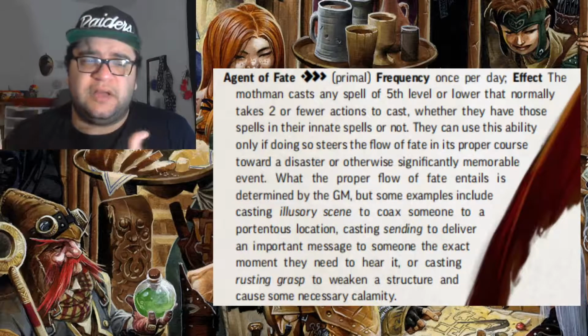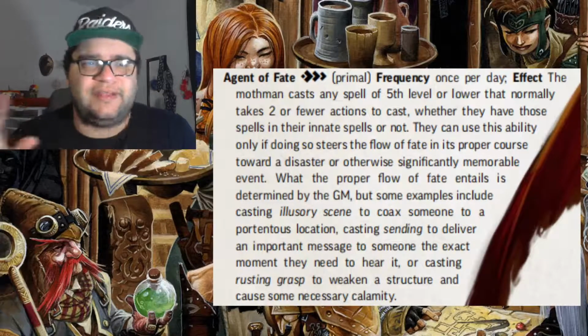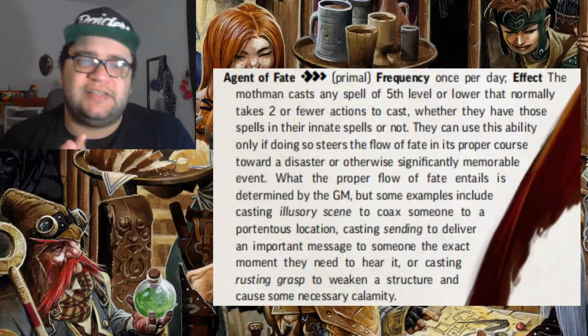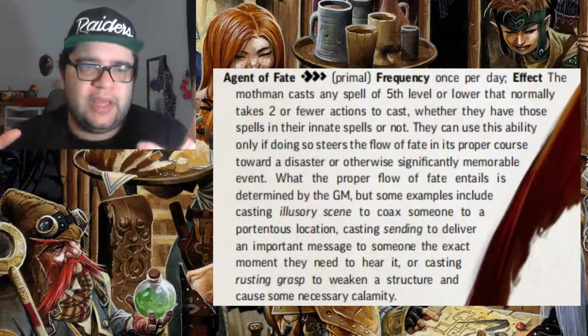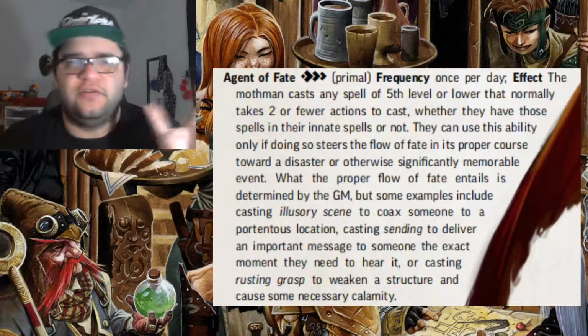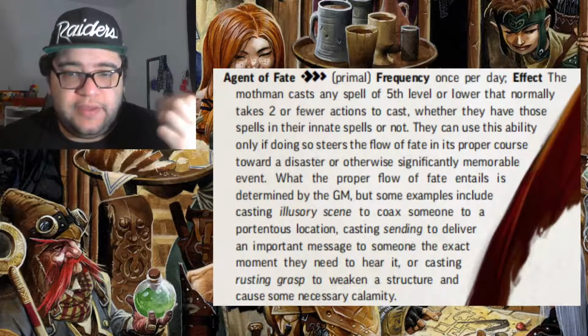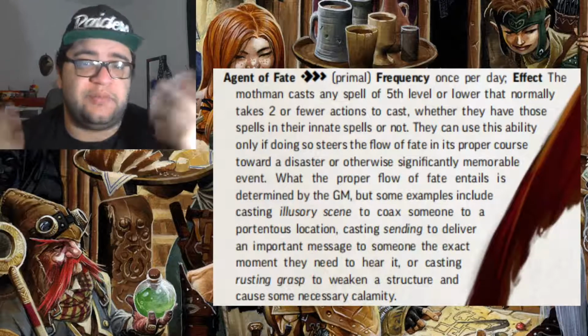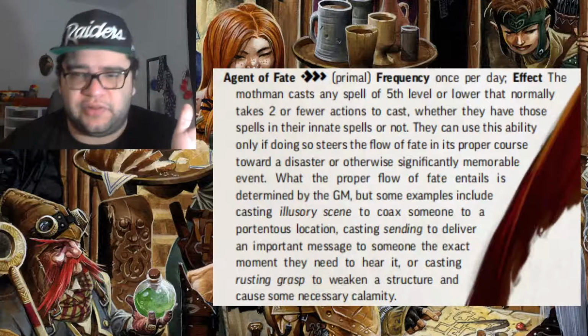As long as the spell steers fate into a disaster or memorable event. Now, this, on paper, seems like a very hard thing to do. Like, how am I supposed to know what is going to change this and do all this stuff without, like, kind of railroading and stuff? And here's a couple of ways that I think you can use it, and a couple of spells that are pretty interesting, as it's a very situational spell, but here's a couple of ideas.